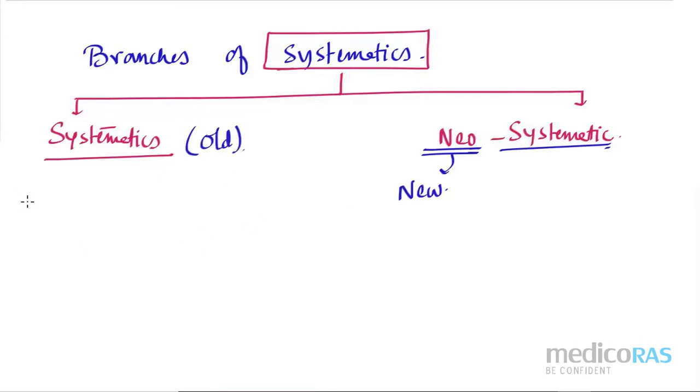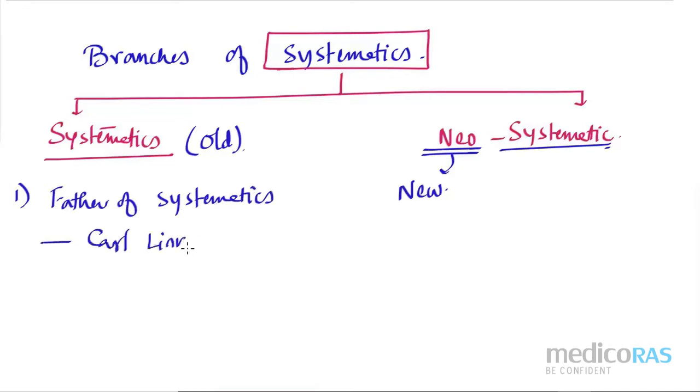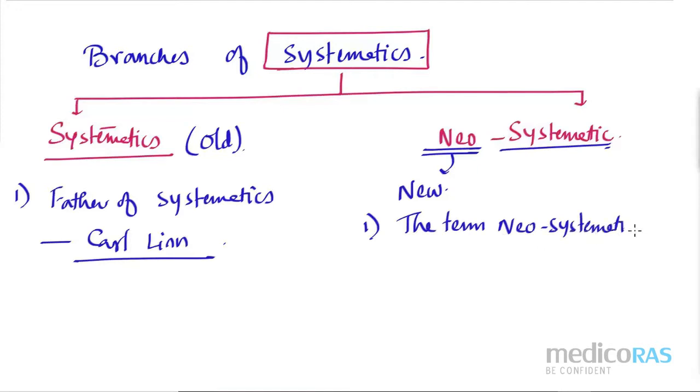So the next point. Father of systematics is Carl Linne. Okay, Carl Linne is considered as the father of systematics. Here, the term neo-systematics was given by, the name is very important, Huxley in 1940.